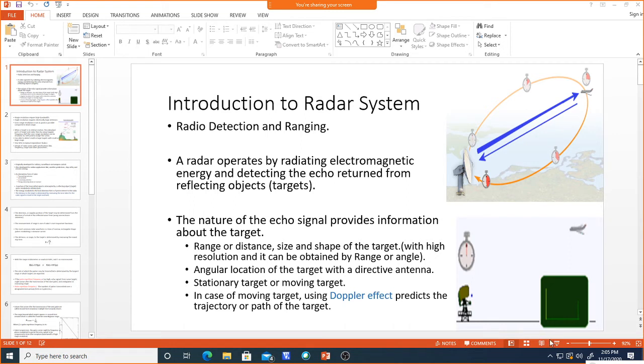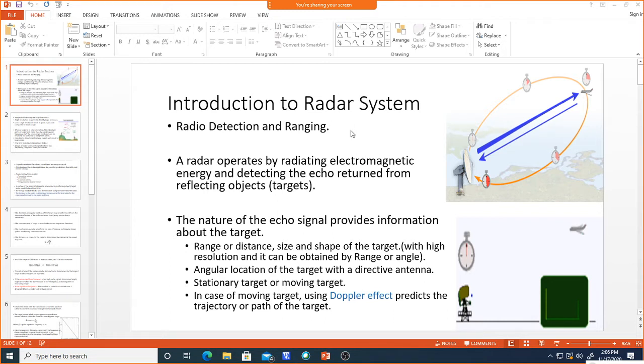Okay, so, introduction to radar systems. So what is meant by radar? Some of you might have already studied this in an extra subject, so you may already know these concepts. For those who are seeing it for the first time, even those who have already studied can look at some of the important problems, what the components of a radar system are, and how it evolved. So we're going to study that.